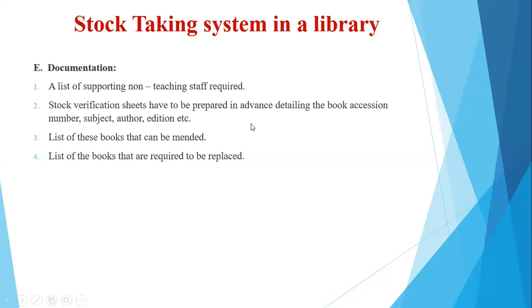Then stock verification sheets that will be prepared in advance, that will give the entire details of the coding number or the accession number, the subject, author, edition, and so on. And then we can have a remark column to write the condition of the book that is being verified while taking the stock. A detailed list of books that need to be maintained could be given, wherein while taking the stock, the necessary staff will be entering the number of the books, the author, the edition, and so on, and the list of the books that need to be replaced.